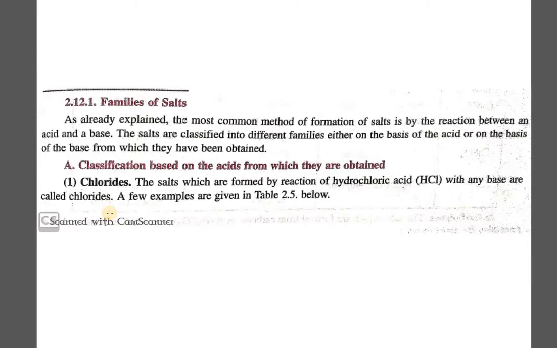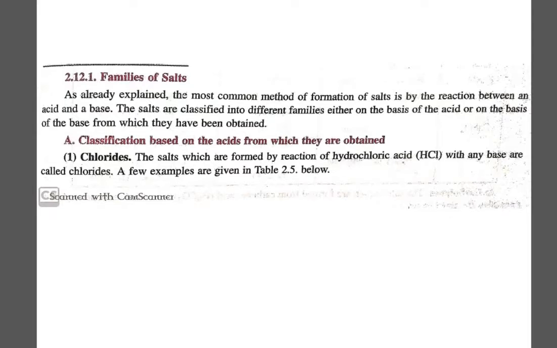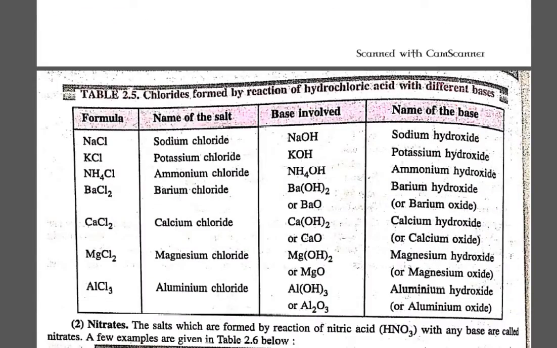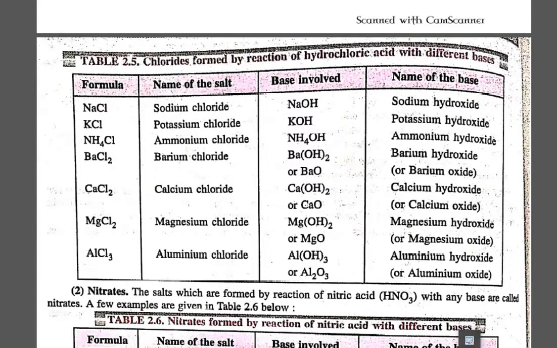So you just need to see if there is any base or any other substance which will be reacting with hydrochloric acid and forming a salt, it will be called a chloride salt. Let's see a few examples in the given table. Sodium chloride, potassium chloride, ammonium chloride, barium chloride, calcium chloride, magnesium chloride and aluminium chloride. All these are different examples of the salt.